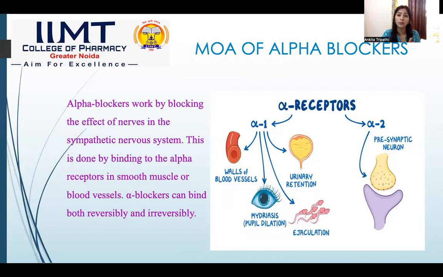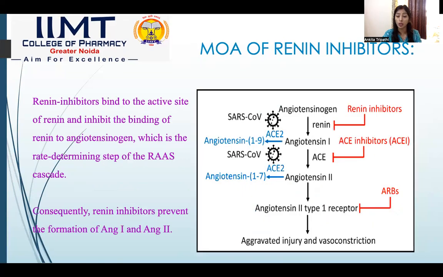Alpha blockers bind and block the alpha 1 receptor, due to which a direct cholinergic effect is shown on the body, and vasoconstriction is prevented. Ultimately the vessels get dilated and blood pressure is minimized. This is how our alpha blockers work.